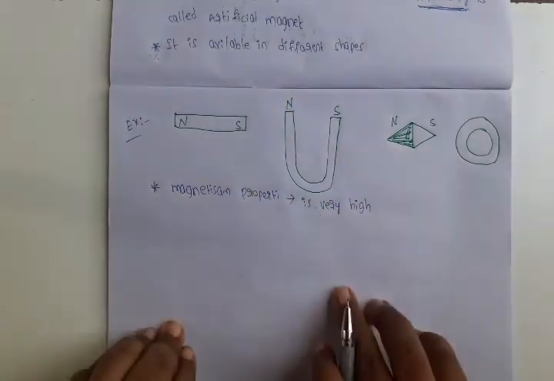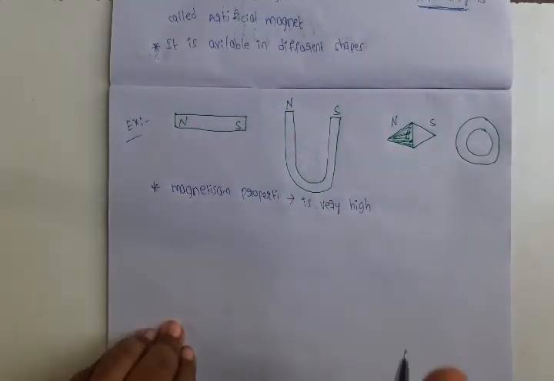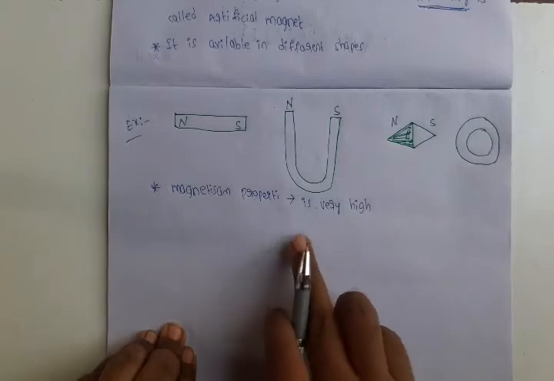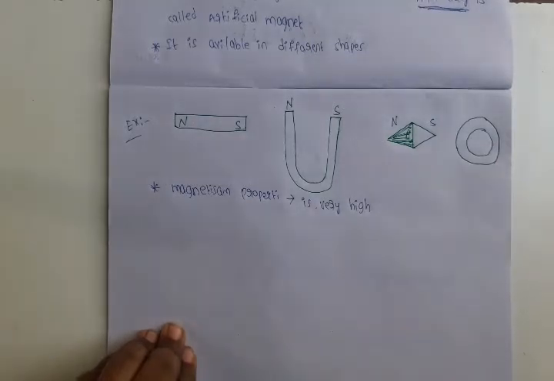These are the two different types of magnet. One is the natural magnet, the second one is the artificial magnet. Natural magnet is available from nature or earth. Artificial magnet is available artificially. Natural magnet has no shape. Artificial magnets have different shapes. Natural magnet has a very low attractive property. But artificial magnets have a very high attractive property.